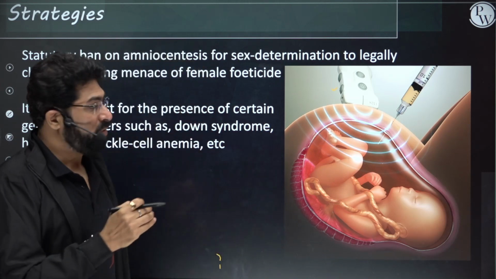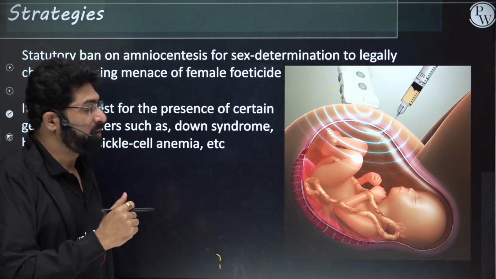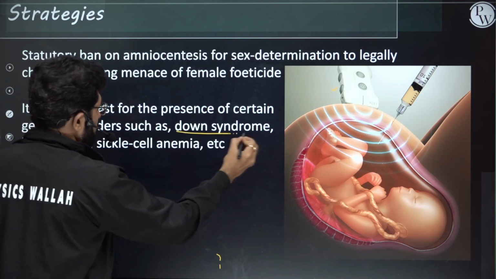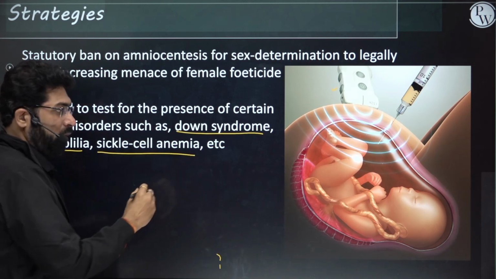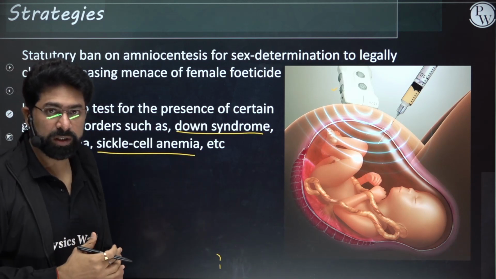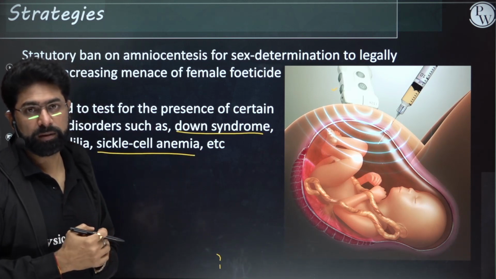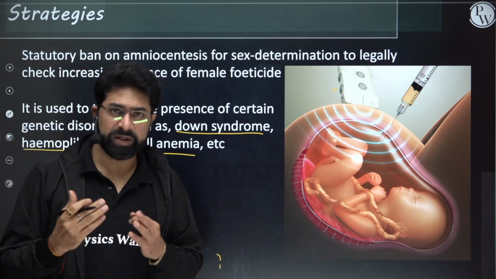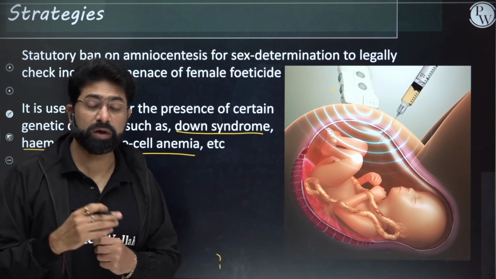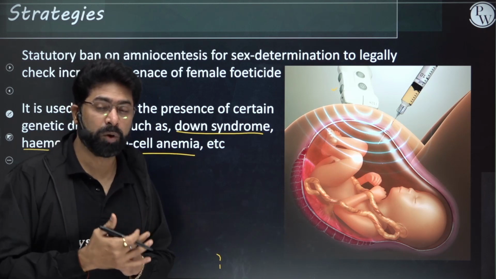For example, what kind of genetic disorders can you detect? Like Down syndrome, hemophilia, sickle cell anemia, all these kinds of genetic disorders you can know from that. But as you know, there are always some disadvantages also if people are not using it properly.